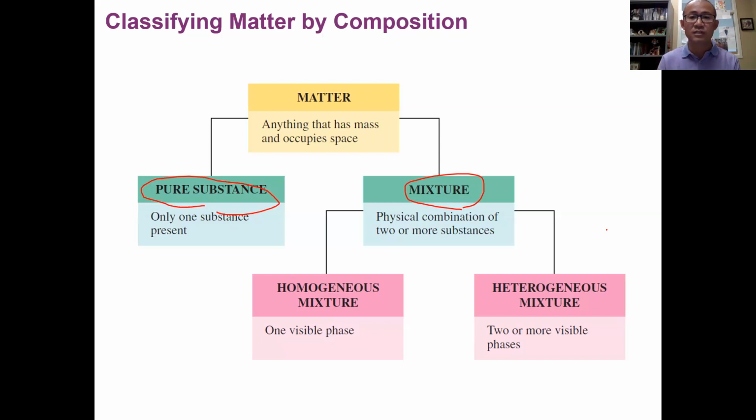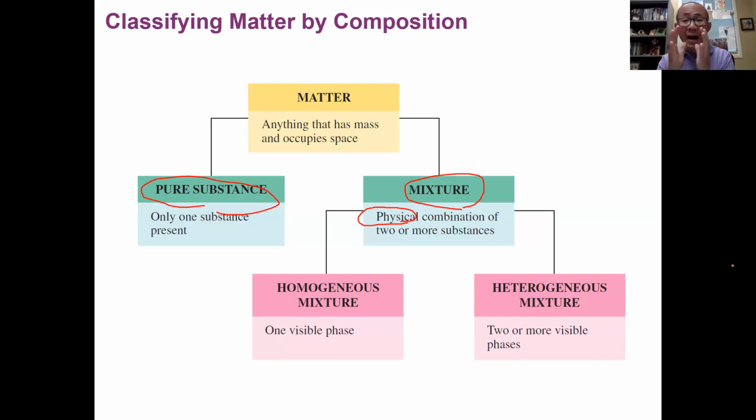Very easy to understand. Now, a mixture is basically more than one pure substance combined together. The definition is a physical combination of two or more substances. The reason they use the word physical is that when you combine two or more substances to make a mixture, you make sure they don't interact with each other chemically. That means you don't generate a new substance.